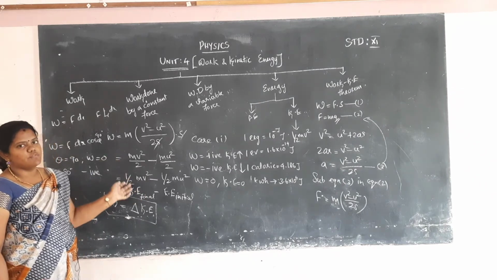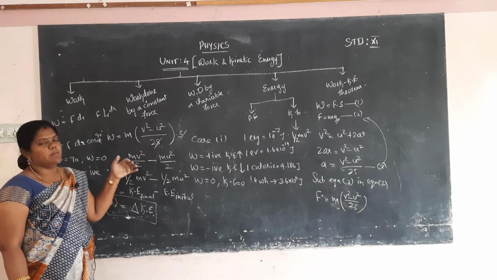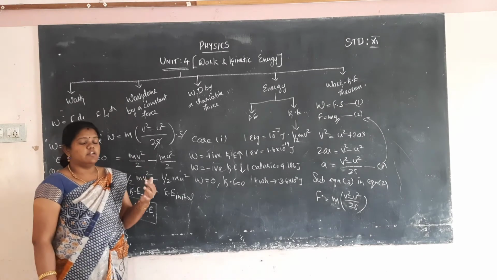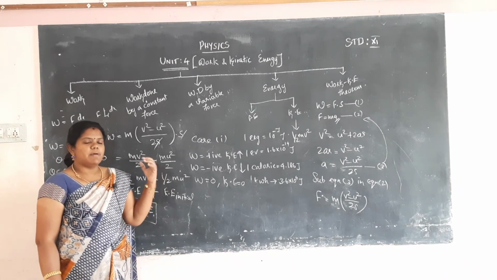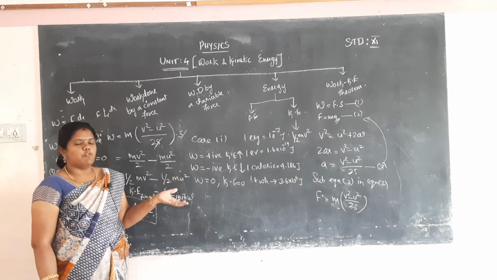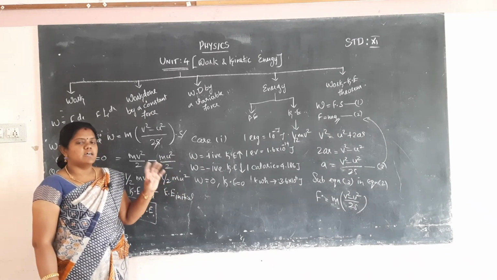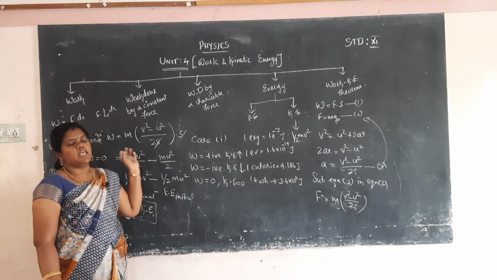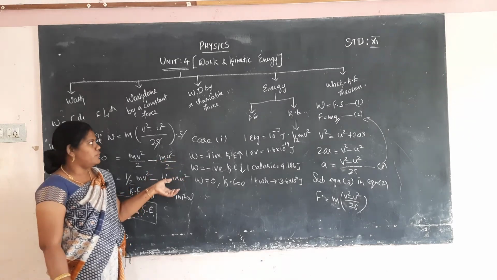We apply a constant force on the object. The object does some work, and that work is calculated by using the integral. Then we plot one graph between the force and displacement, and the area covered explains the work done by a constant force. In the same way we calculate the work done by a variable force also.